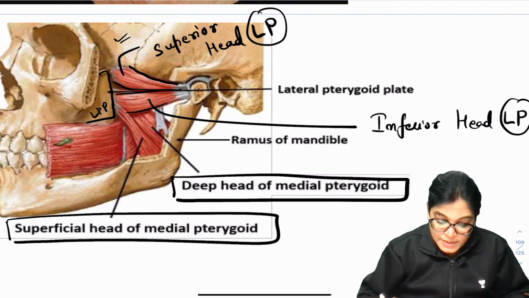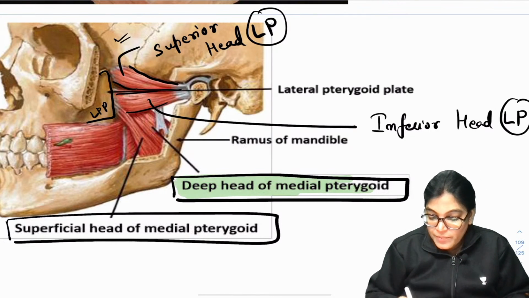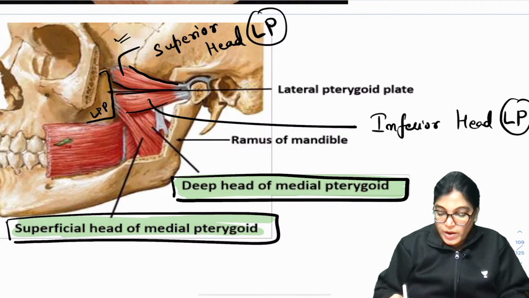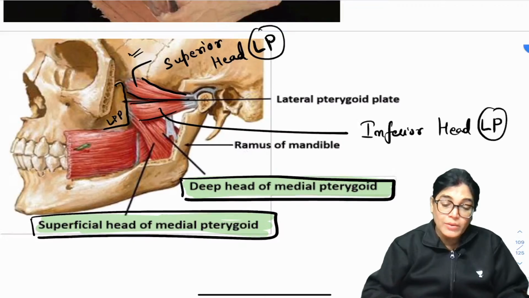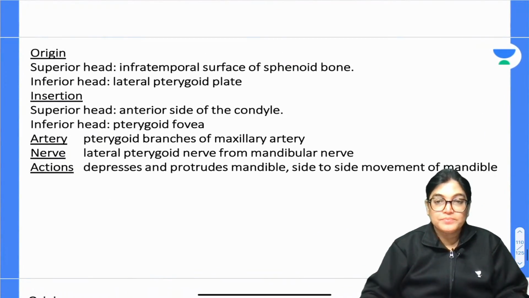In the same way you can see the deep head and the superficial head of the medial pterygoid muscle, as the ramus of the mandible has been dissected out. So let's talk about the lateral pterygoid muscle first and then the medial pterygoid muscle.